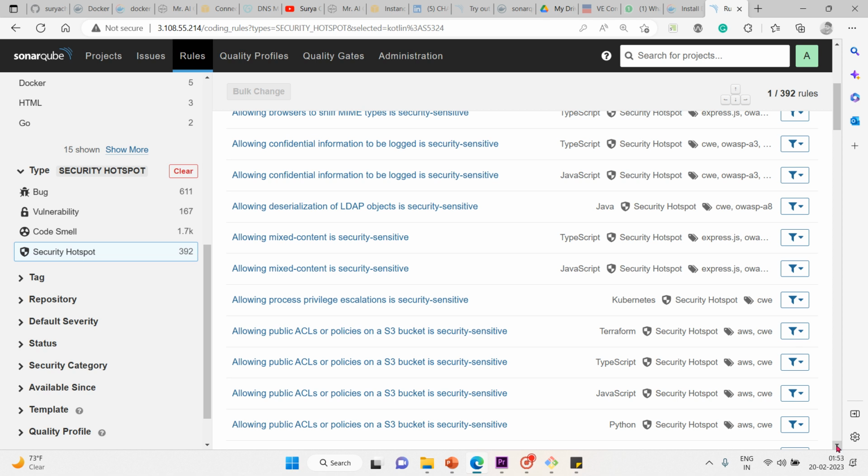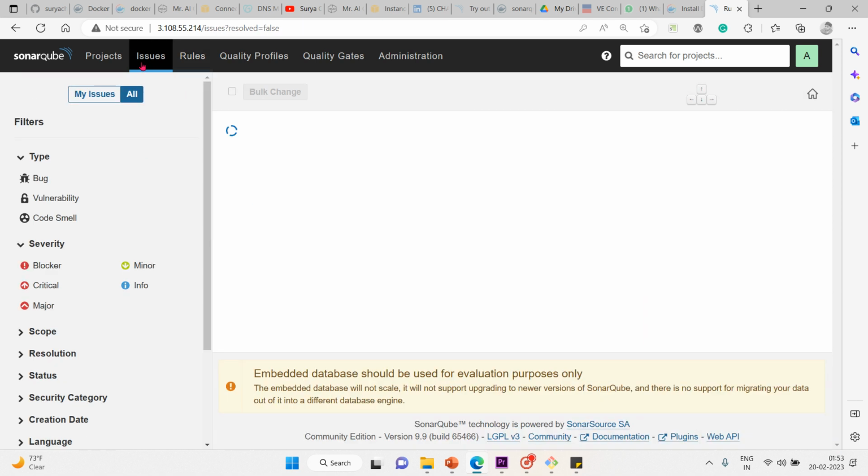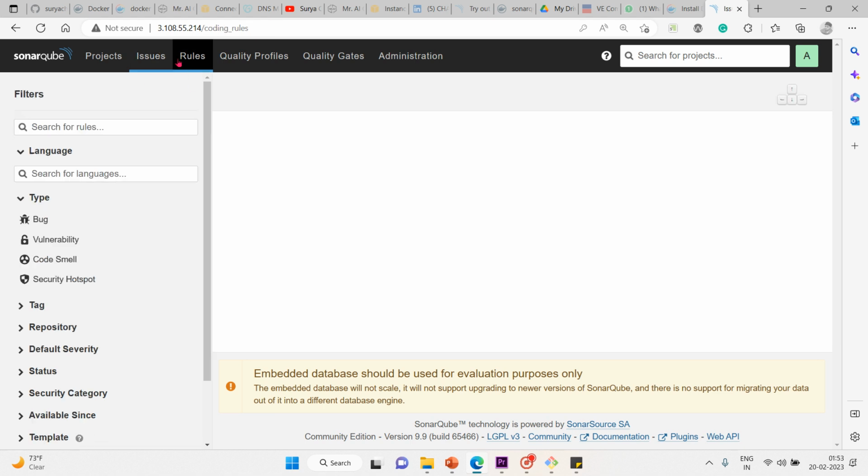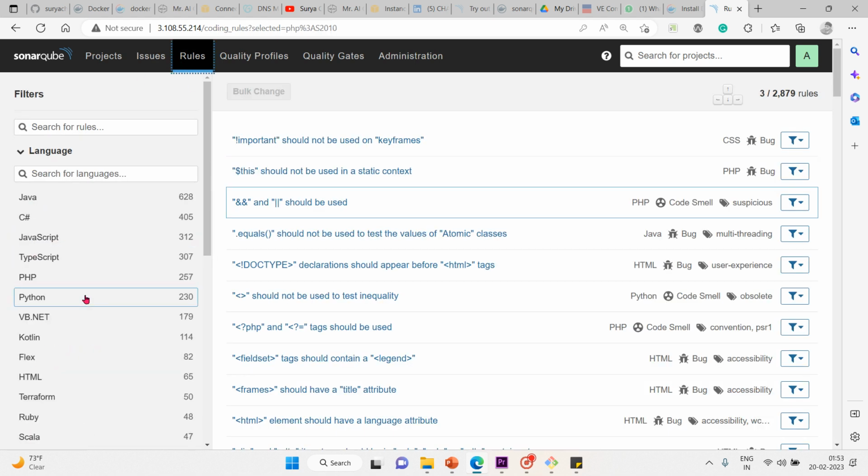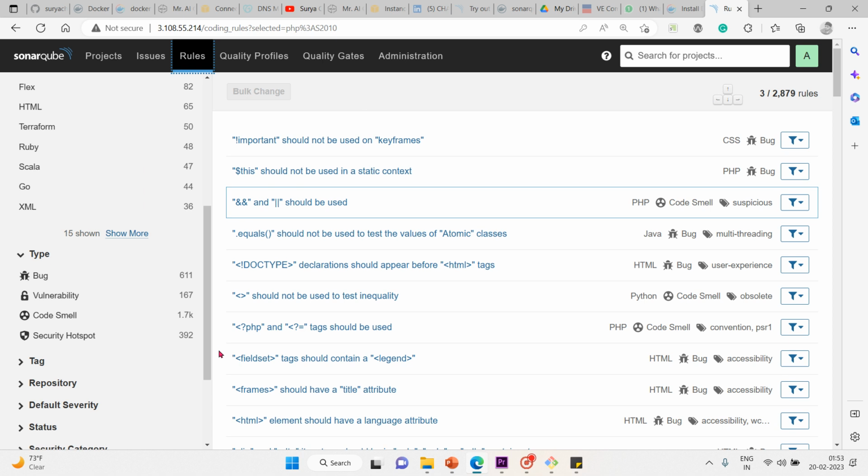Who is that attacker? A hacker. So that's what a vulnerability is. Vulnerability is nothing but a security related issue. It is also an issue, but it's a security related issue. You can see that there are three types of issues: bug, vulnerability, and code smell. So a vulnerability is a security related issue. What will happen because of this?